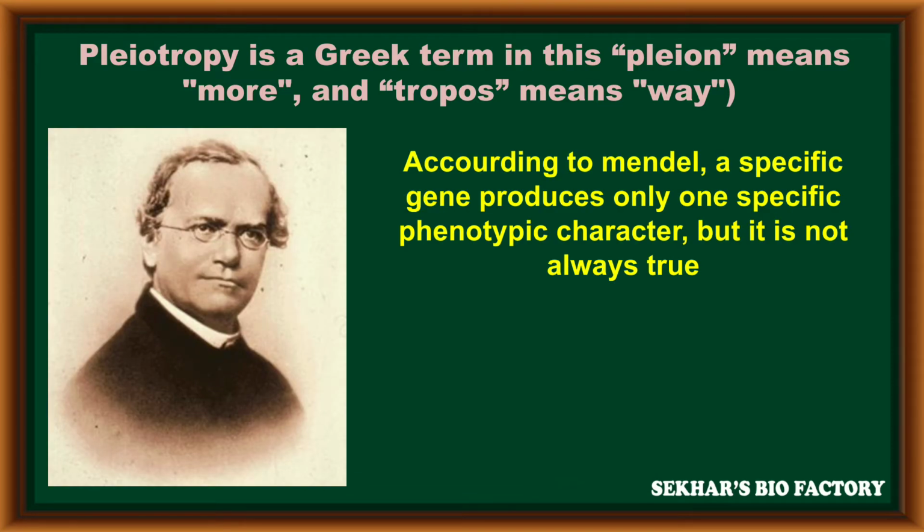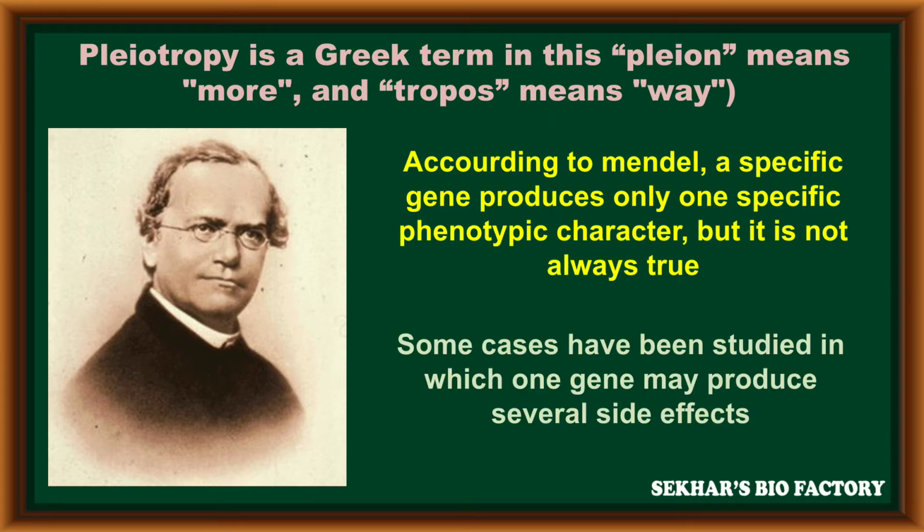According to Mendel, a specific gene located on a chromosome can produce only one specific phenotypic character in a living organism, but it is not always true.